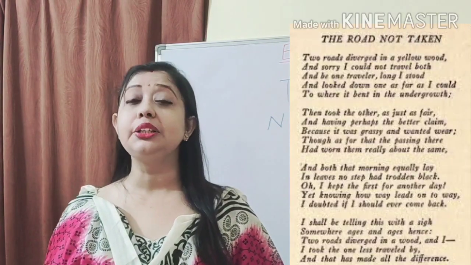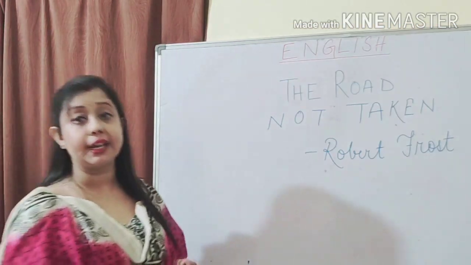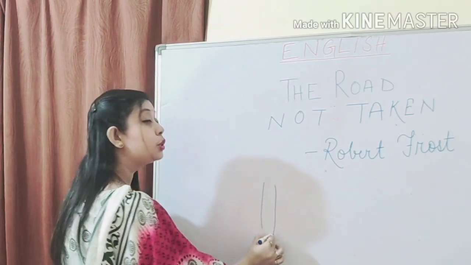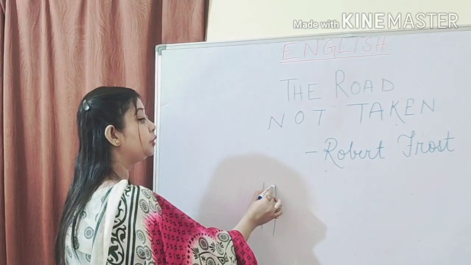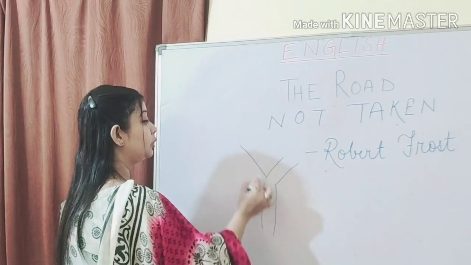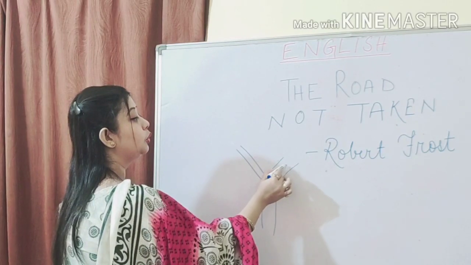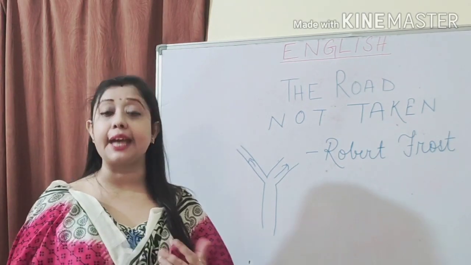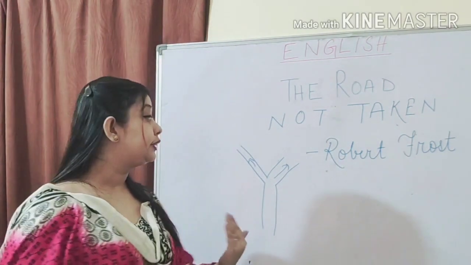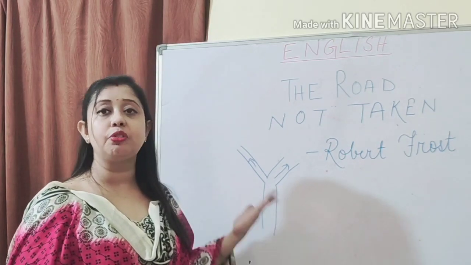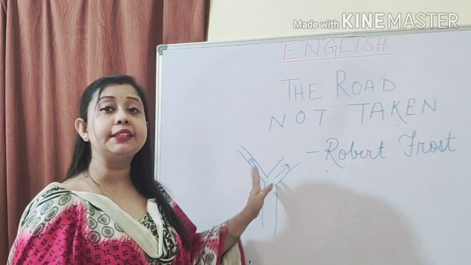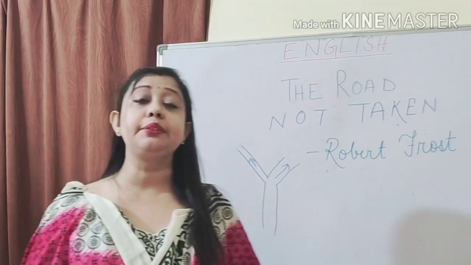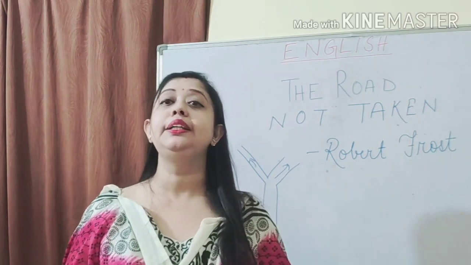Diverged means to get divided. I'll show you through a diagram what diverged actually means. If this is the road where the poet was walking, it diverged into a yellow wood. That means the road got divided into two different directions. So this is the meaning of diverge. The poet was travelling, and he came to a point where he saw that the road divided into two different directions, and it dissected into a yellow wood.